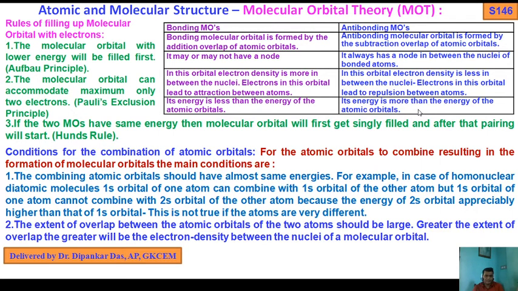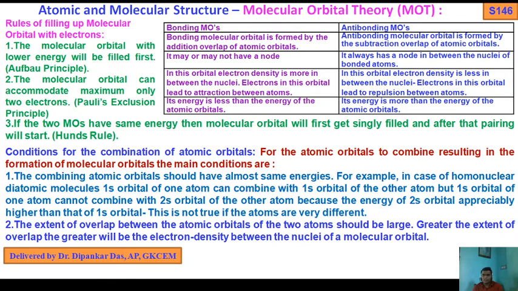Now come to a very important topic: conditions for the combination of atomic orbitals. During the combination of atomic orbitals, when two atomic orbitals come closer or overlap each other, what are the basic conditions?